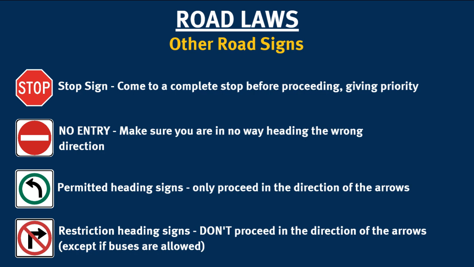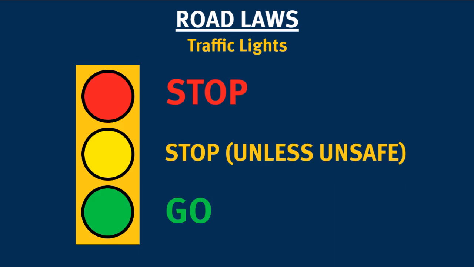You will also come across permission and restriction direction signage, guiding you on if turning or heading straight is permissible or not. We all know that green means go, and red means stop. However, did you know that yellow also means stop? It's best if you take caution when approaching an intersection controlled by traffic lights. Even if you may have a green light, it could change to yellow at any time. If you believe that you do not have the time to slow down, you may proceed with no problem. However, you must stop at a yellow whenever you have the space in front to stop completely.